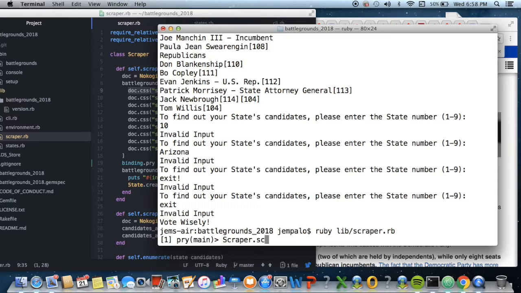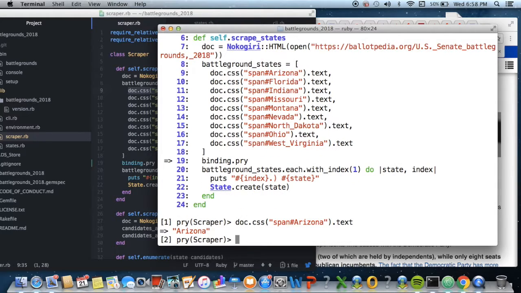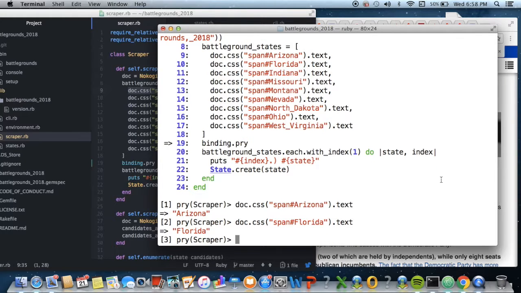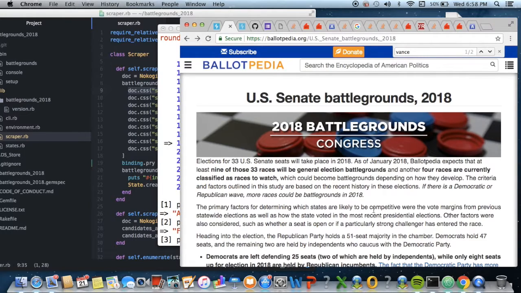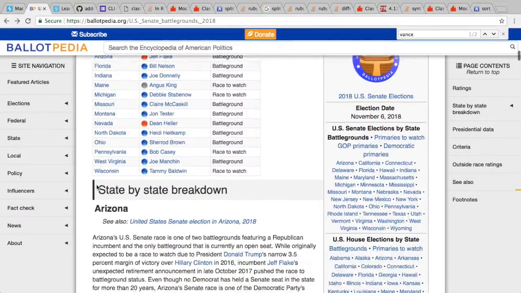Scraper dot scrape states. So for example, right here, this will return Arizona, etc., etc. I think it's pretty obvious what it'll return from the name. This will return Florida, and again, just to double check within the website why that works.